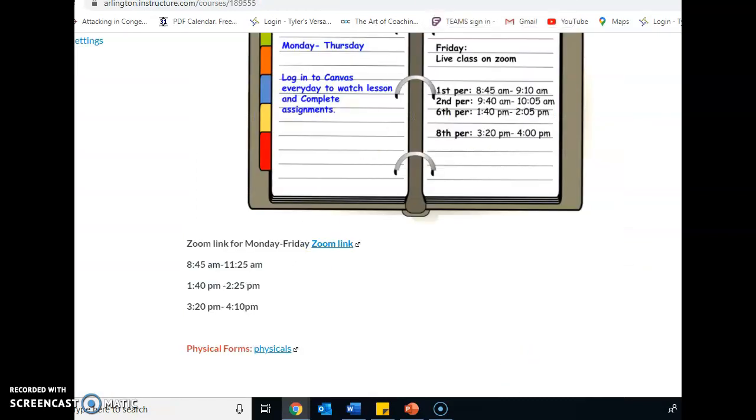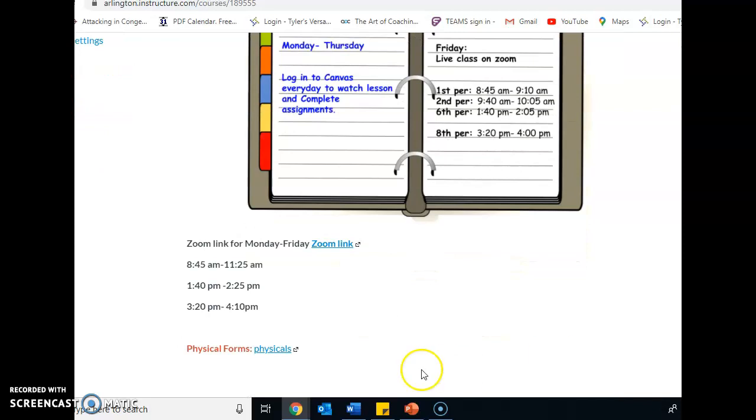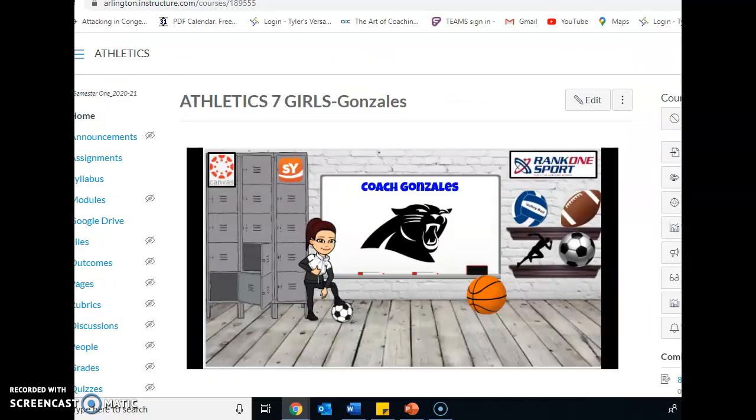We will start strength and conditioning August 24th from 4:30 to 5:30, Monday through Friday for 2 weeks. We're going to start strength and conditioning after school. It's not mandatory, but you can come up there and start getting in shape a little bit. But you'll need this right here, the online forms, plus you will need these 3 Rank 1 forms filled out as well in order to be able to do that.